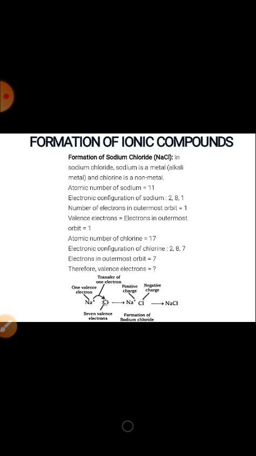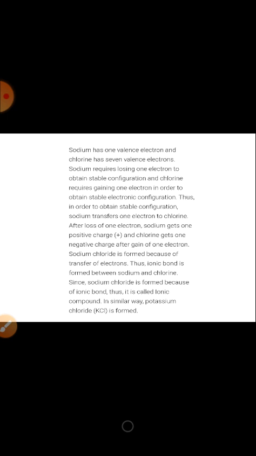Formation of ionic compounds. Now, the electronic configuration of sodium is 2, 8, 1. Number of electrons in the outermost orbit is 1. Valence electron is 1. You can see how the electron is transferred from sodium atom to chlorine atom. Sodium has 1 valence electron and chlorine has 7 valence electrons. Sodium requires losing 1 electron to obtain a stable configuration, and chlorine requires gaining 1 electron in order to obtain a stable electronic configuration. Thus, sodium transfers 1 electron to chlorine.